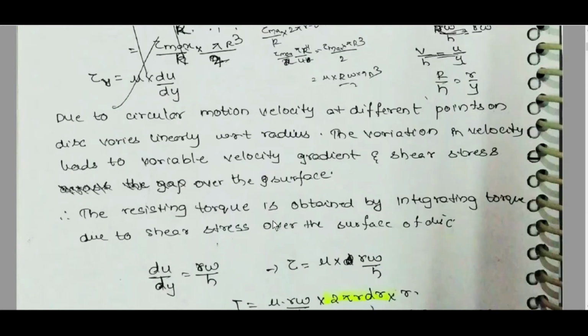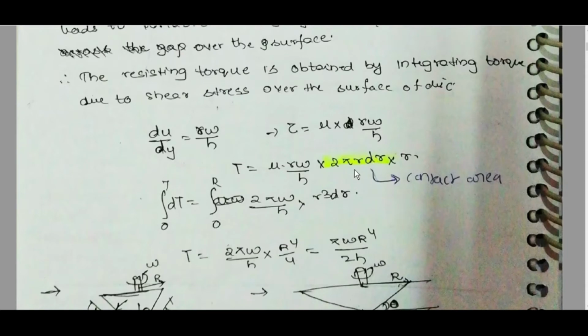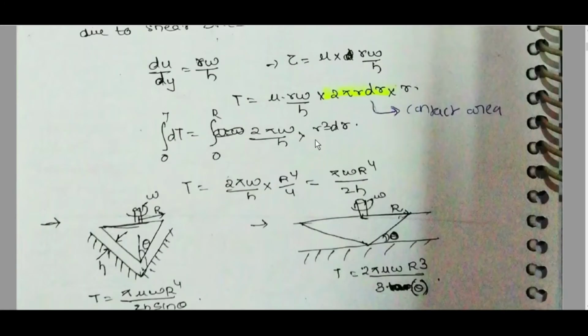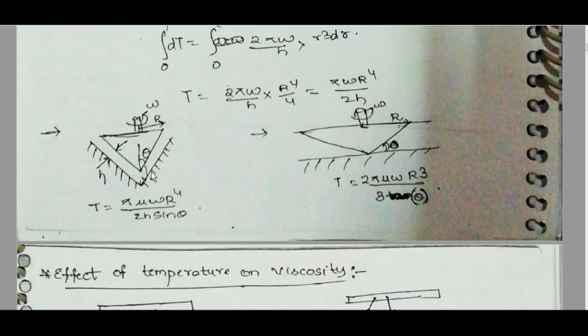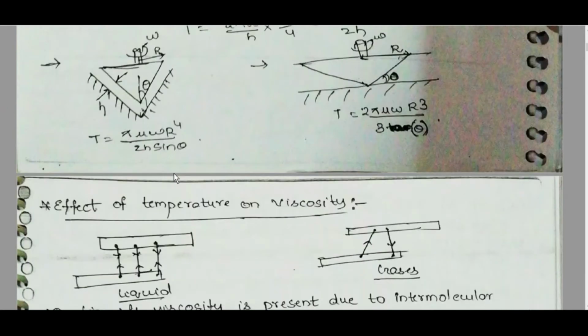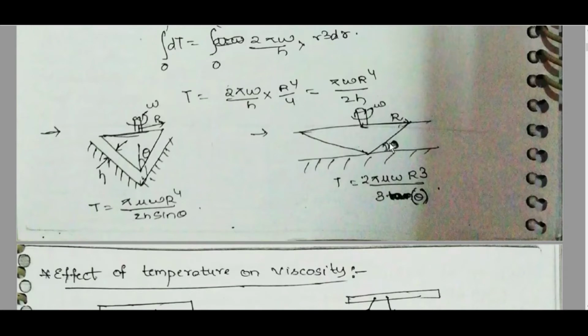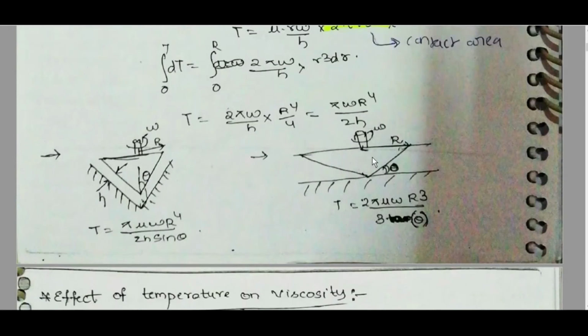The torque is tau into dA, where dA is 2 pi r dr, into r as the distance. So the torque is found by integrating dT. Integrating from 0 to R, we get 2 pi mu omega R power 4 by 4h, which is pi mu omega R power 4 by 2h. If it is inclined at theta, then it is pi mu omega R power 4 by 2h sine theta. Everything is the same, but sine theta is there. If it is conical over a flat surface, then T is equal to 2 pi mu omega R cube by 3 theta. We have to do integration for everything.